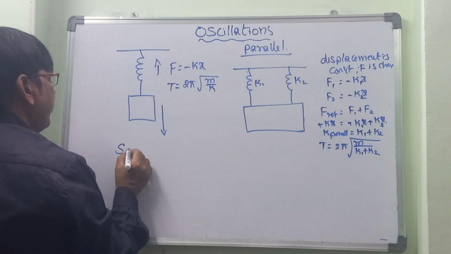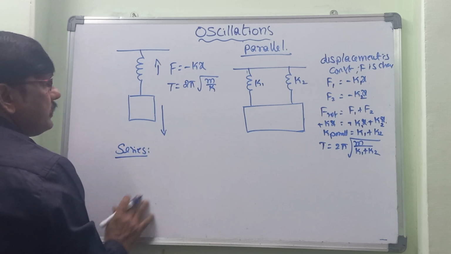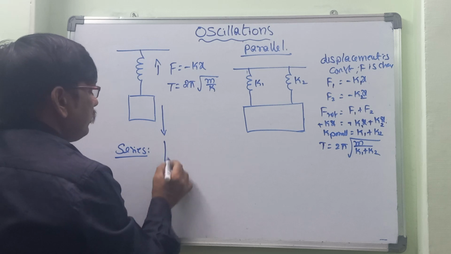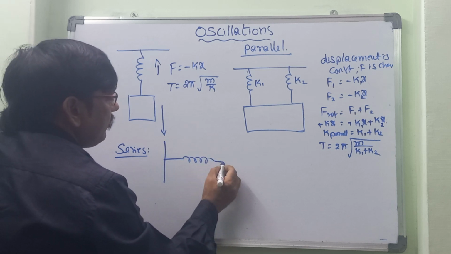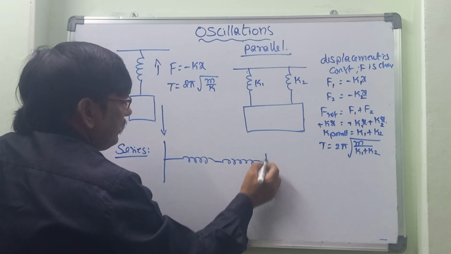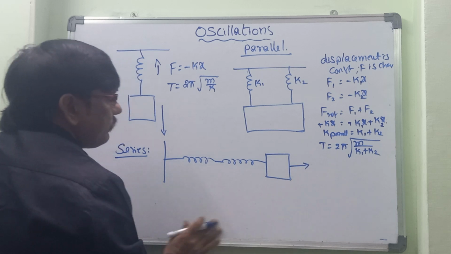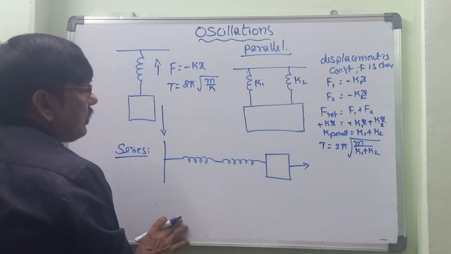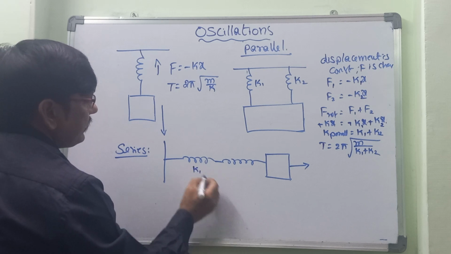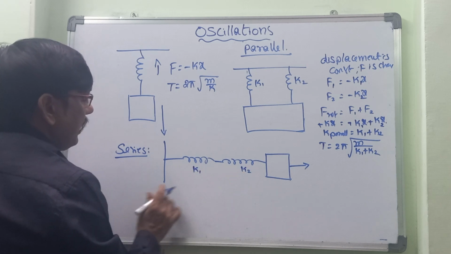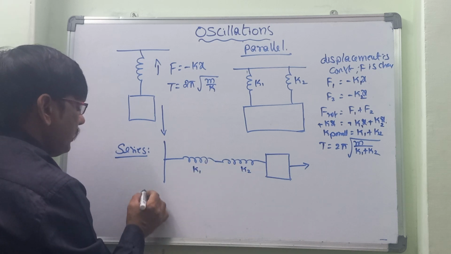Now this is a series. When we talk about a series, let us take two springs, one spring, and afterwards another spring. These two have been connected by one mass, which we pull to this side. In that case, what will be the constant? The force is constant. Let's take k1, k2, and the displacement is changing.